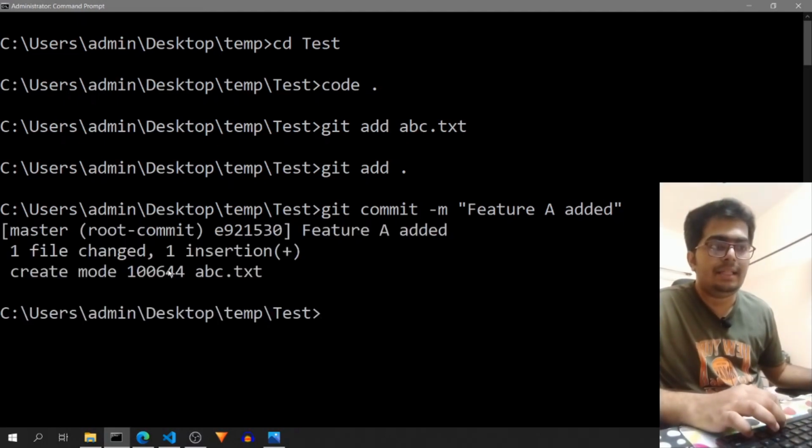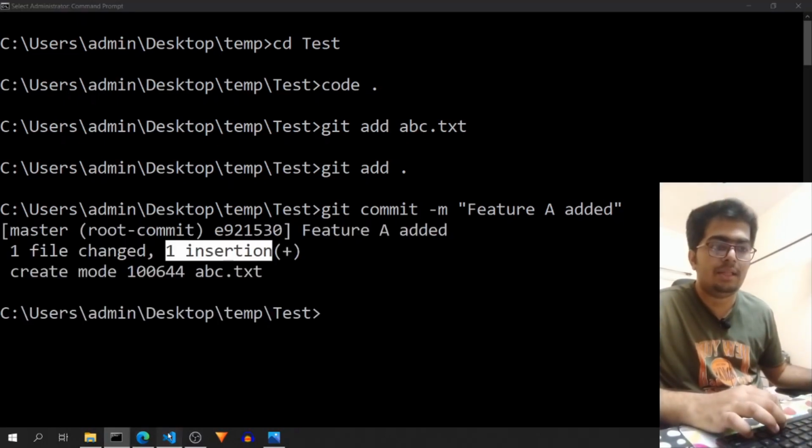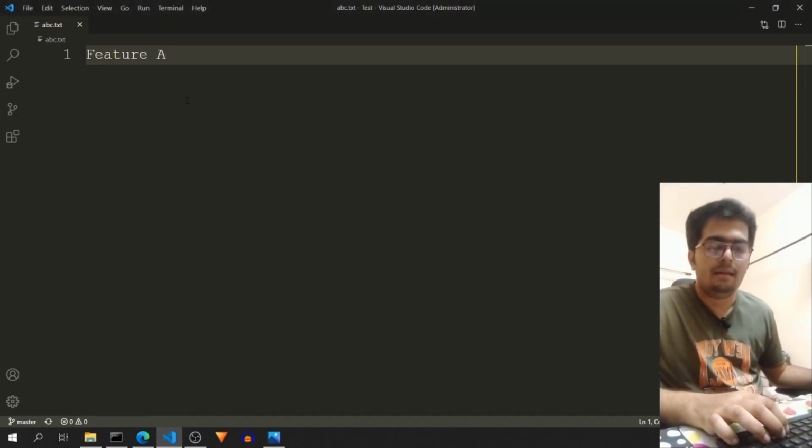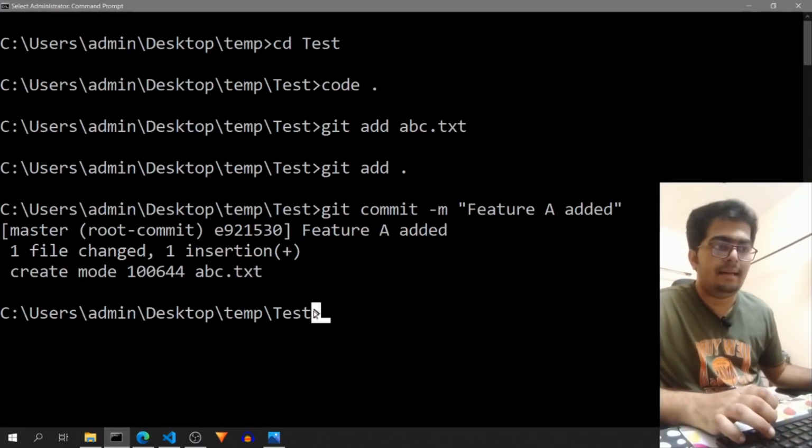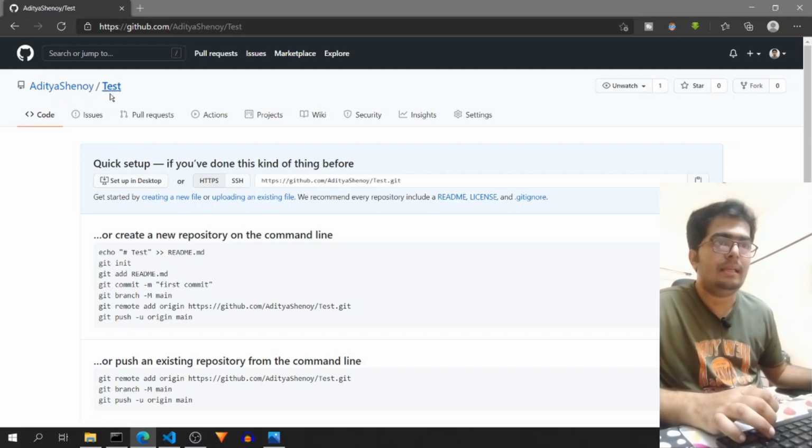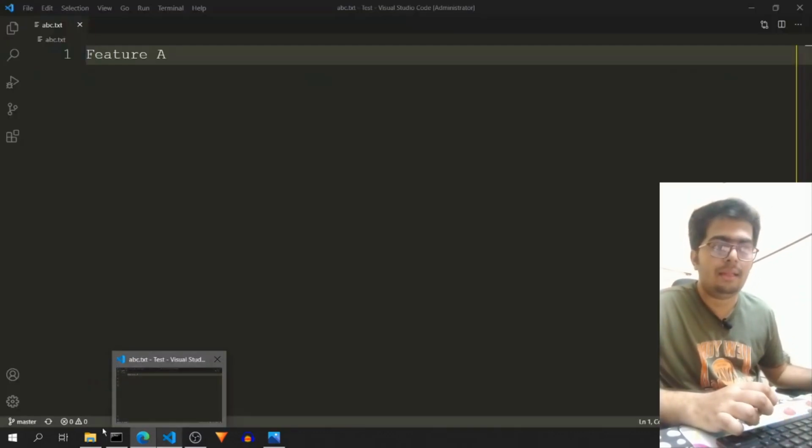So one file changed, one insertion, and this one insertion indicates this line. So I have added this line, but if you can see over here, if I click on code, it is still showing the page where there are no code files. So we have done all our changes on the local machine.